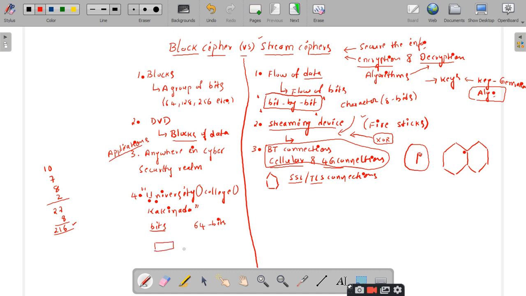This is 64, this is 128, and 128 plus 64 is 192.